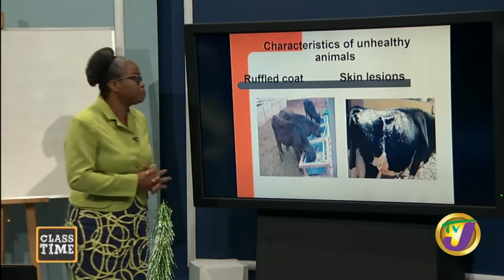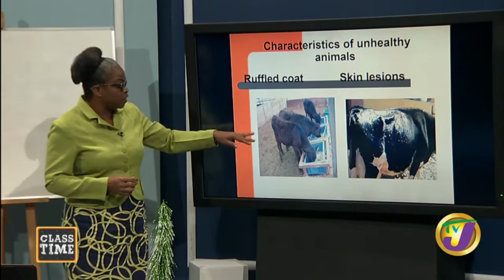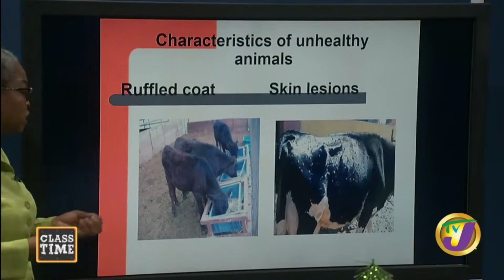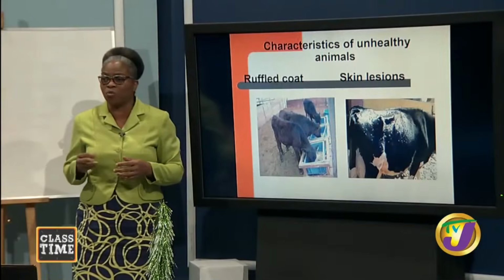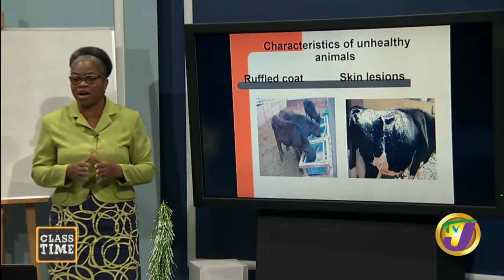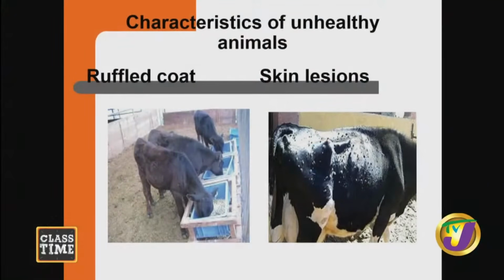Good? So just to give you an example, by looking at this picture right here, on my left, you're seeing the animals they're feeding. The coat is looking dull and ruffled. Yes, and you're seeing the next animal with what we call skin lesions. This is an indication too that these animals are not healthy at all. Good? So it's not just to say that, boy, you're looking for certain things. Based on what you're seeing now, you can see based on the coat what is happening with the health of your animals.